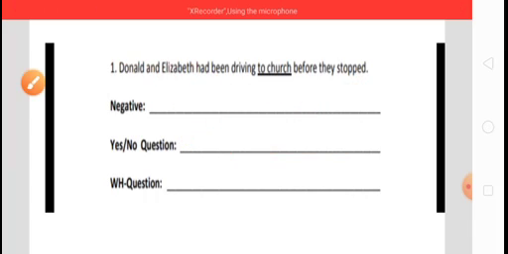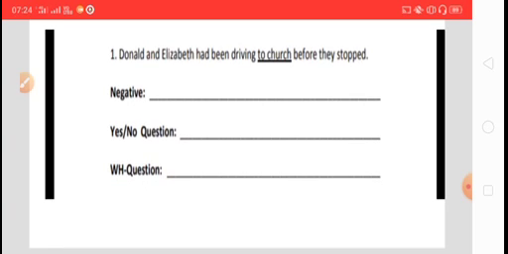And now move to the third thing, that is the creation of the WH question. Donald and Elizabeth had been driving to the church before they stopped. If you use "who", it is easy to create the WH question. Who had been driving to church before they stopped? Easily we will get the answer: Donald and Elizabeth. So in this way we can create negative, yes-no questions and WH questions.